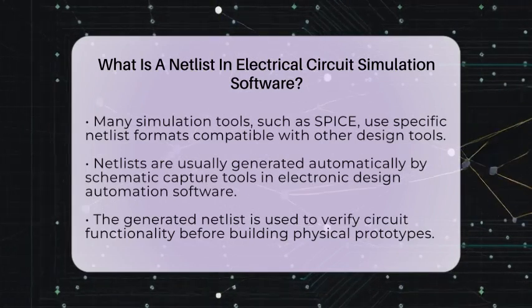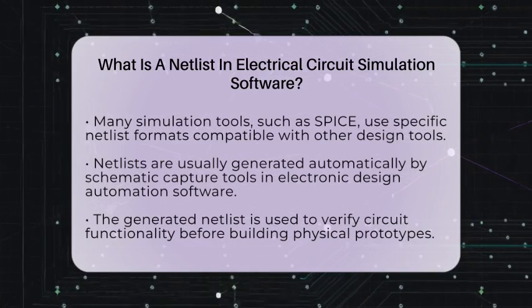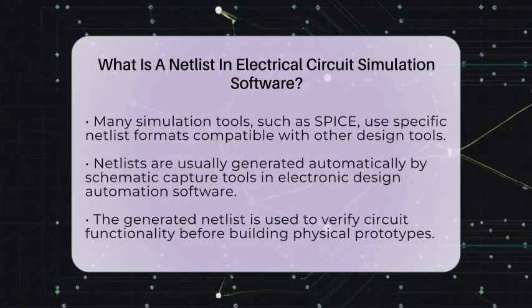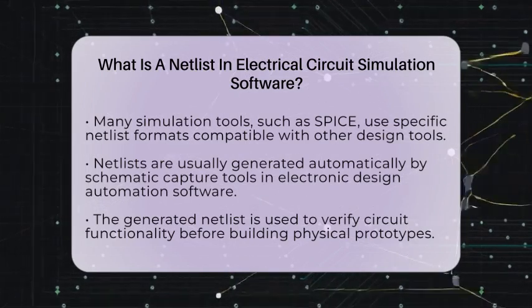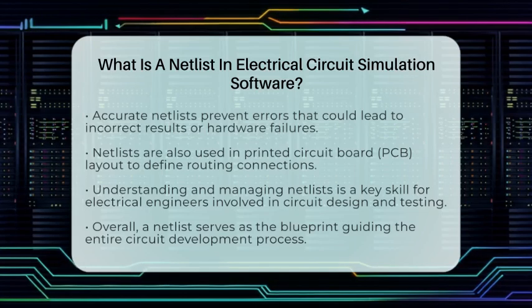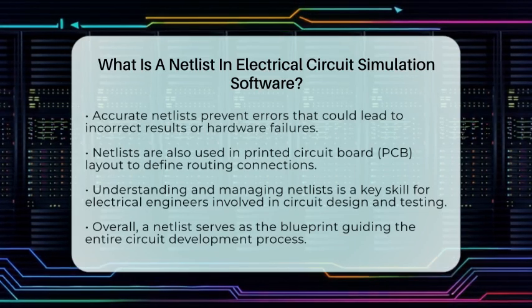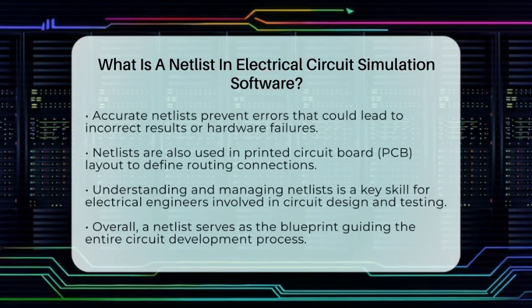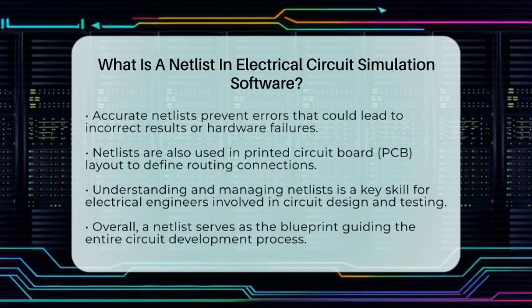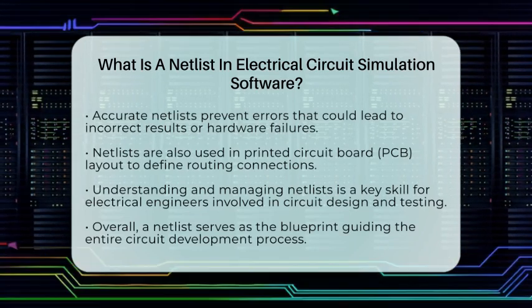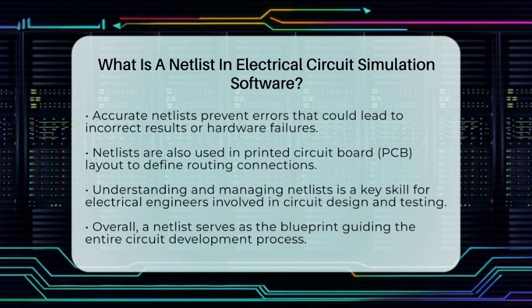Most netlists are generated automatically by schematic capture tools in electronic design automation software. When engineers draw a circuit, the software converts that drawing into a netlist file. This file is then used by circuit simulation software to check if the design works as intended before building a physical prototype. Accurate netlists are vital because mistakes can lead to incorrect results or even hardware failures, which can be